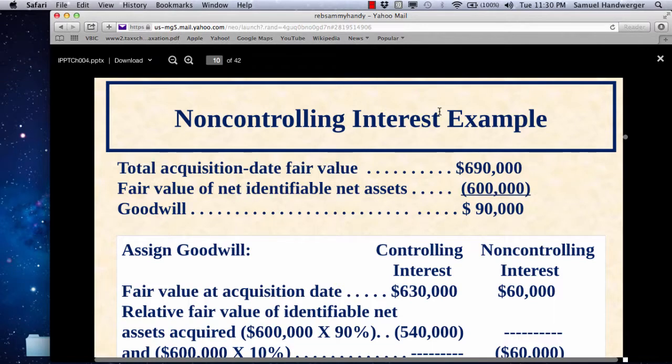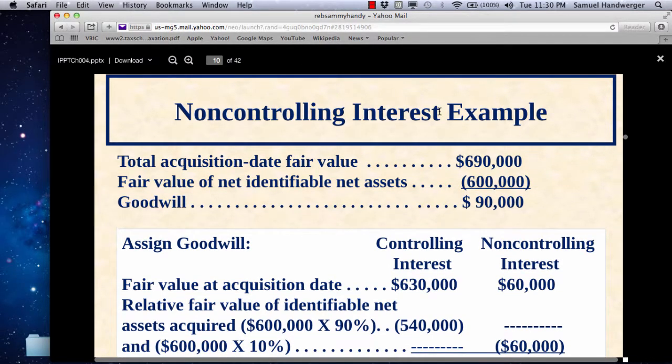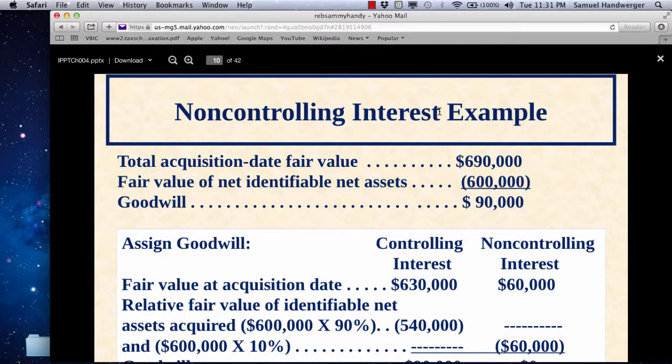Just so you can see it, here's the example laid out nicely for you. Total acquisition date fair value we saw, based on $630,000 for the premium paid by the parent, $60,000 for the non-controlling interest, left holding it at $60 value per share, $690,000.